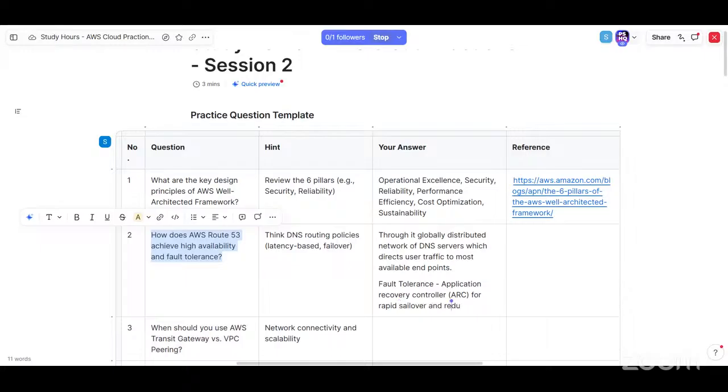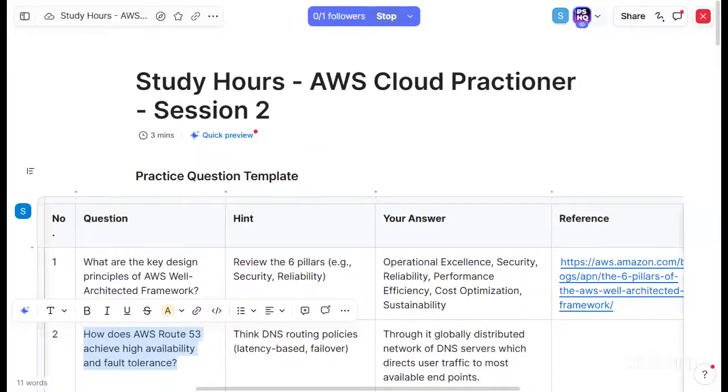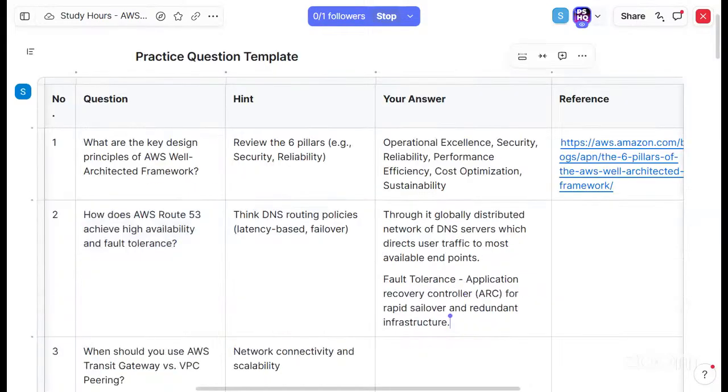I'm putting the link in the chat. Okay, got it. Rapid failover, let me change it. Failover is one word, I changed it.